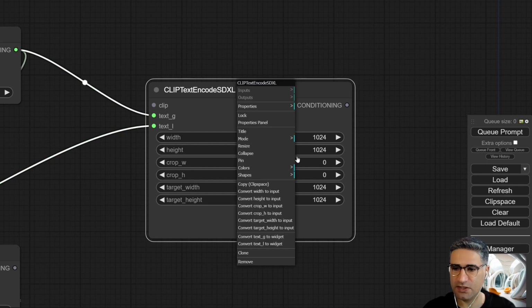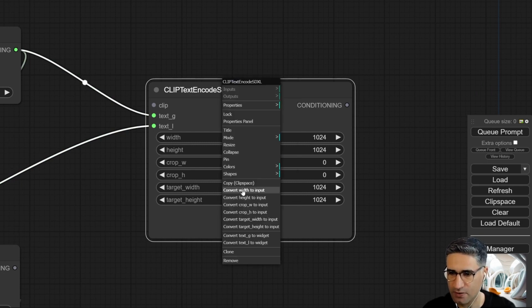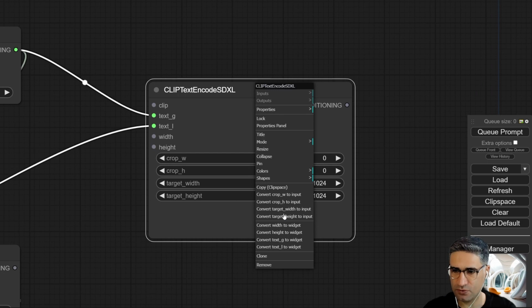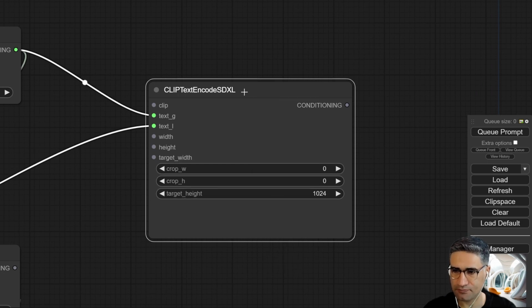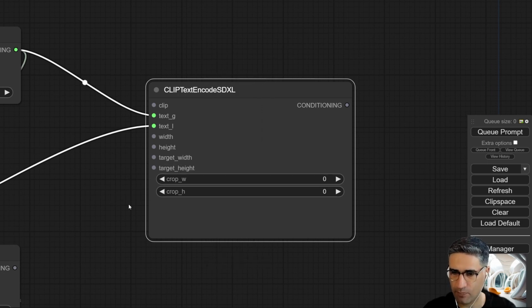And also I think it's much easier to change this node. So I will convert width to input, I will convert height to input, and also the target width and the target height.